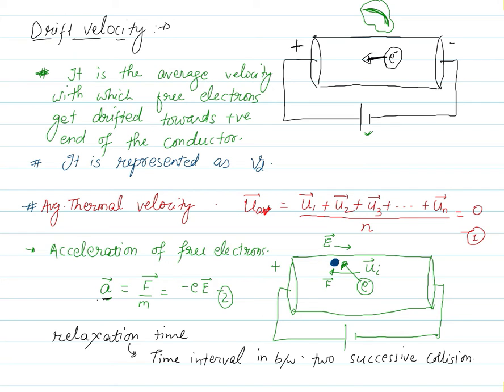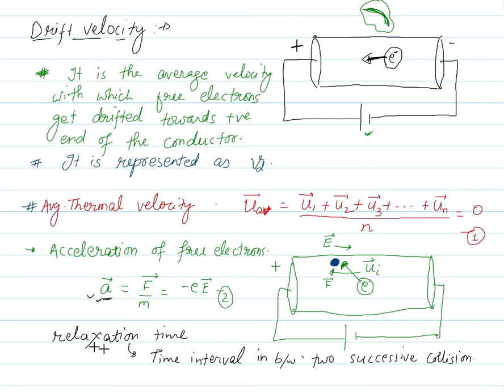So if I want to write the velocity gained by the electron due to this acceleration, we must be careful that the equation of motion is applicable only for this time, the time interval between two successive collisions.